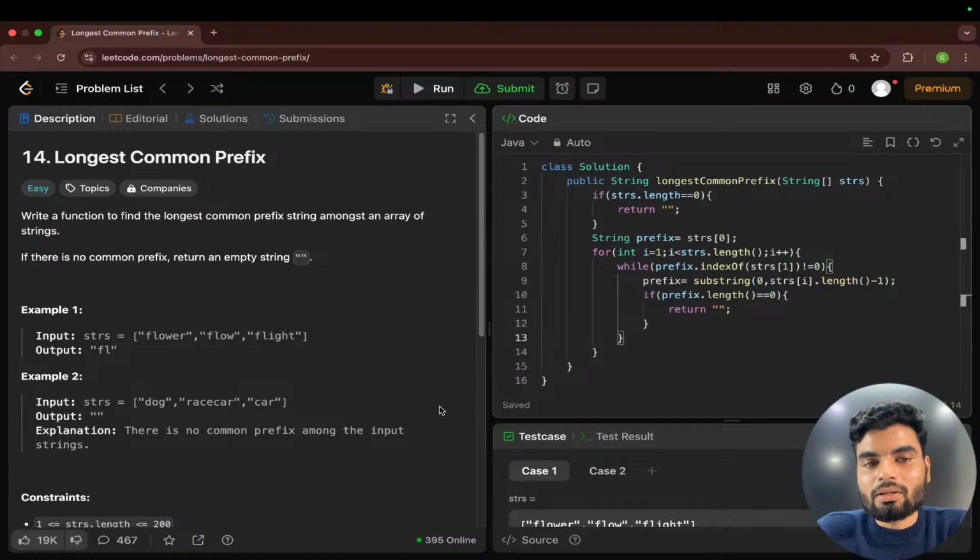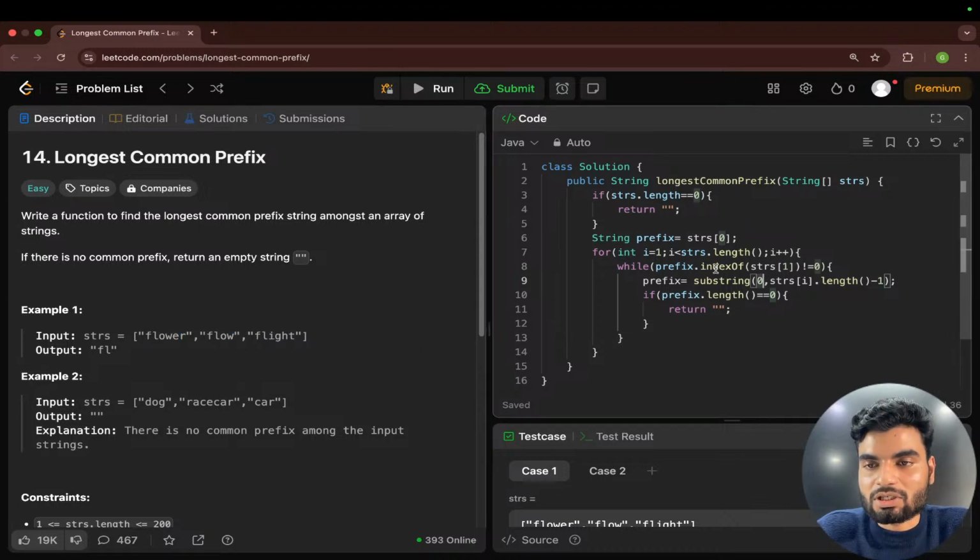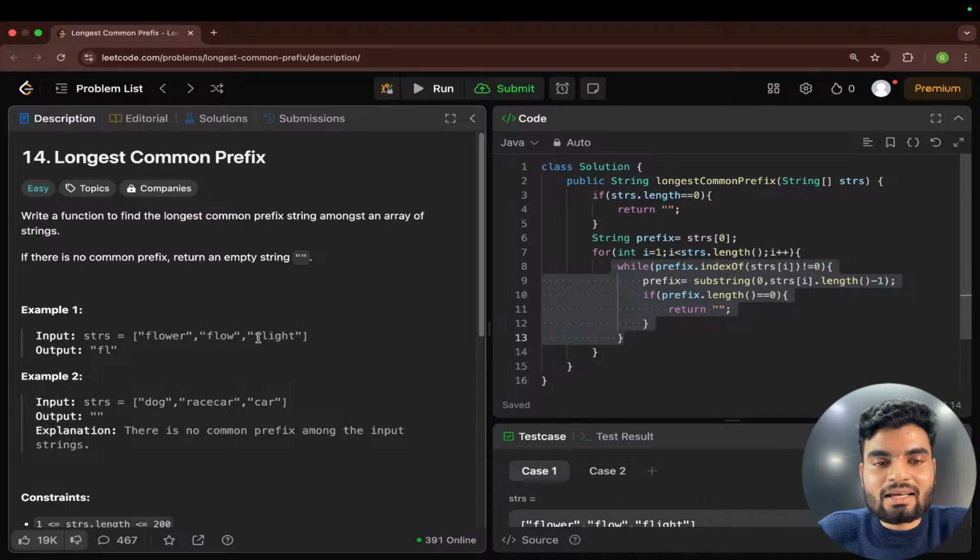So now here this will keep running. Then what will happen? You had this flower. We checked in flower. So now this flower was available. Which means that you were checking the starting index, and this would be i. Okay. So now this was available, right? Then what will happen? Index will come 0. Then this will not work. You will have the next as the flight. Then you'll match the common thing. Right? Cool. So now this flight is not available in flower.